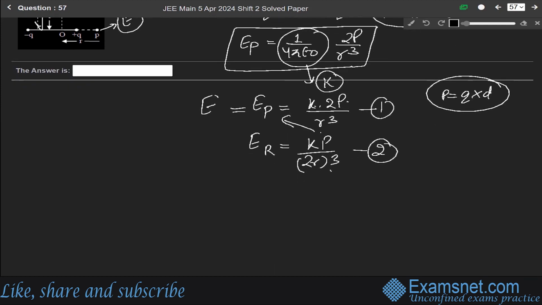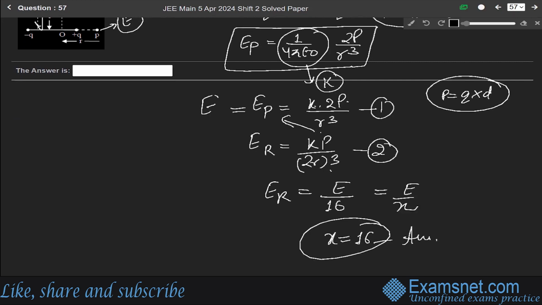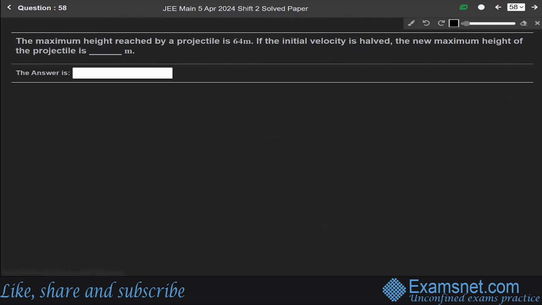So putting this value from equation 1 into 2, we can write ER as E over 16. Comparing it with that given in the question, the value of X is 16. Okay, very simple question.